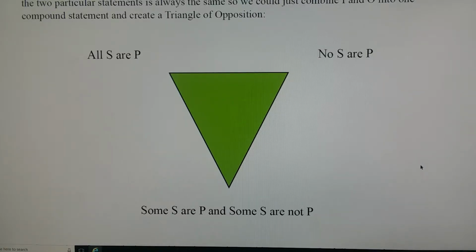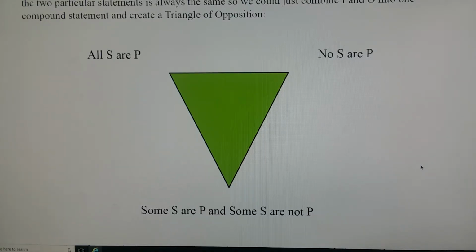For example, what we would notice is that some SRP and some SR not P would always have the same truth value with this definition of "some". This would mean that the standard relationship in the square of opposition of being subcontraries would not actually hold, because according to the square of opposition, they can't both be false at the same time. But in this case, they would both be false at the same time whenever one of the universals is true. So that's the first major difference.